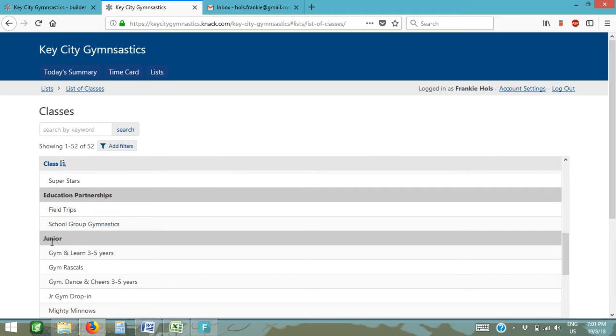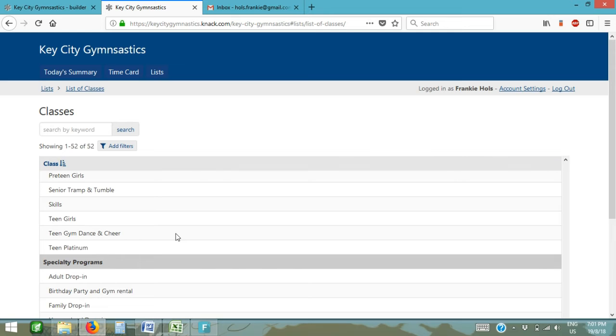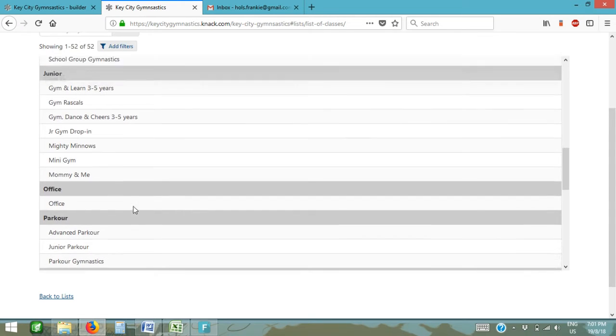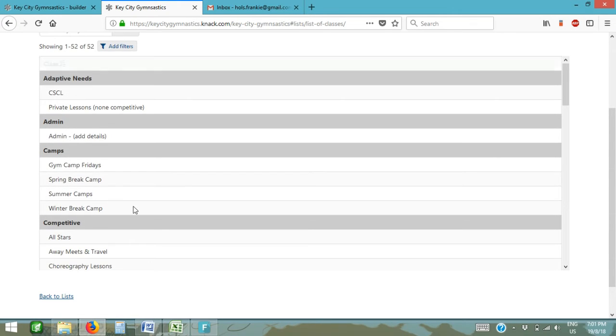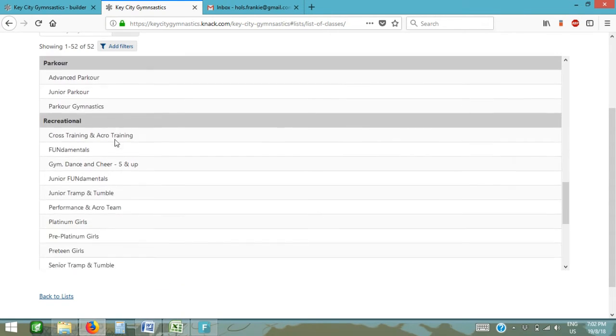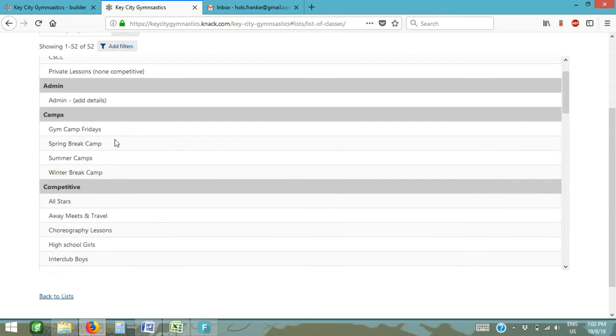Junior gym, we've got all the classes that are falling under that, and so on. And if I keep scrolling down, we've got all of them here. So if you want to review this, know where something is going as far as budgeting wise, know if your class is listed and where your class falls in the programming, you're free to just review this.